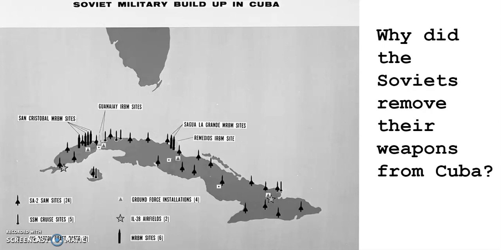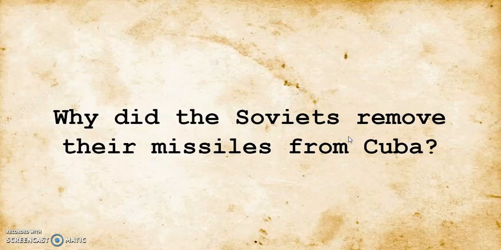Now, the question that I have for you guys is, why did the Soviets remove their weapons from Cuba in the first place, right? What happened? So this is going to be our main historical question, right? For our next lesson, you will be getting 4 different articles, right? 3 of them are primary sources, and I want you guys to read those through, analyze them in order to answer this question: why did the Soviets remove their missiles from Cuba, right?